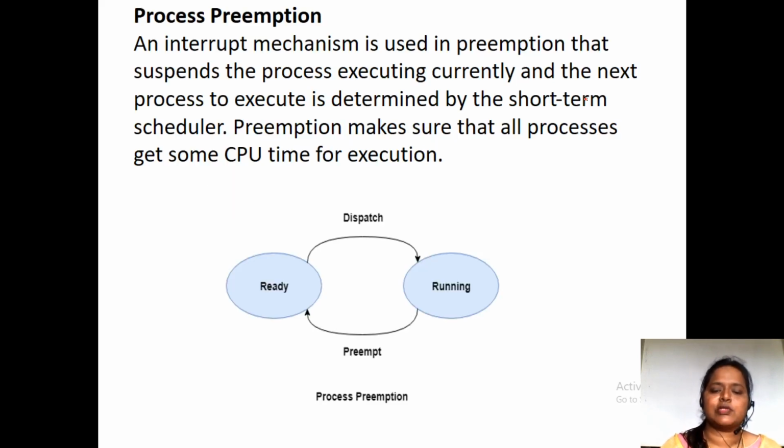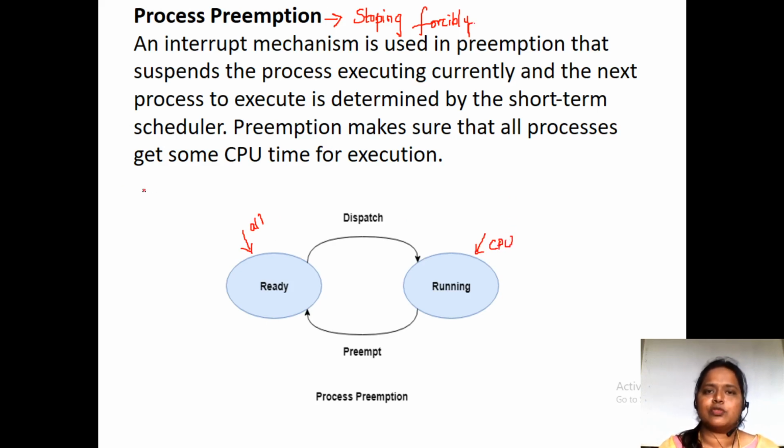And the next one is process preemption. Preemption in the sense stopping forcibly. Ready state in the sense all the processes will be over here. Running state in the sense the CPU is going to execute the task.